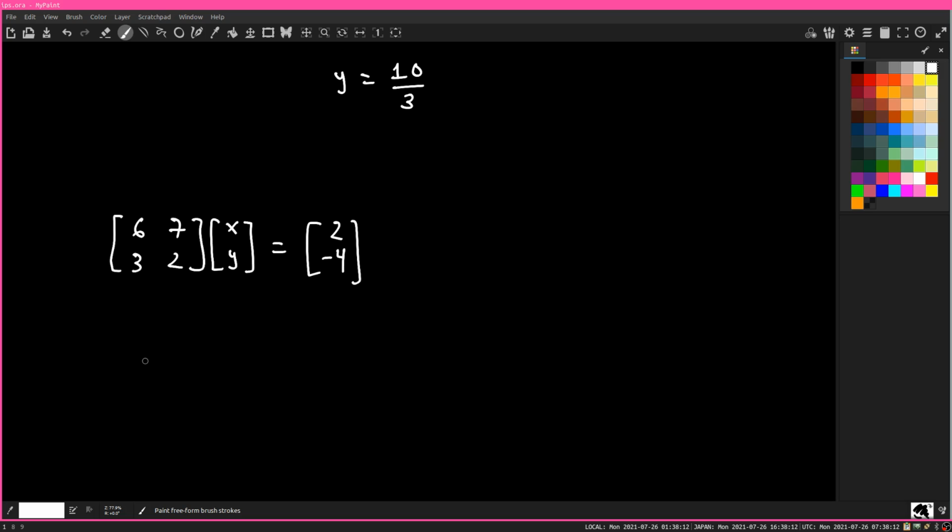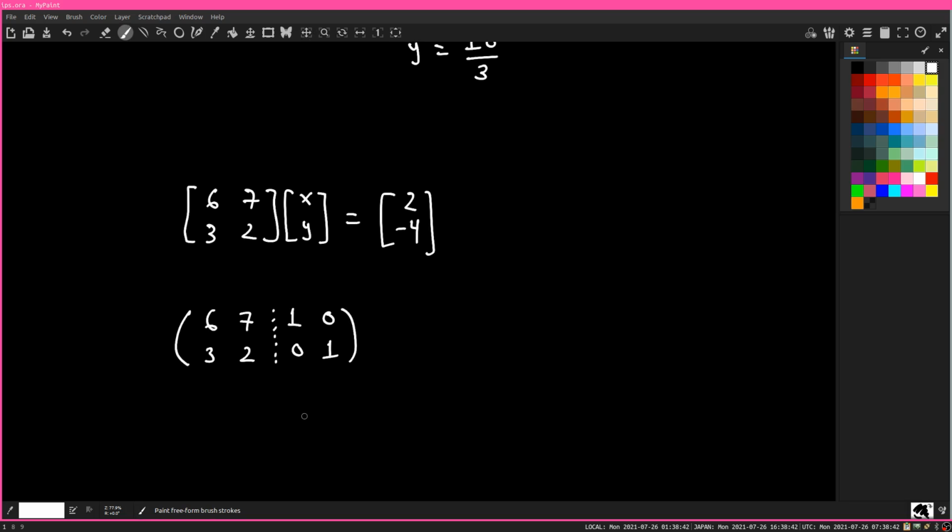I'll write 6, 7, 3, 2, and then I'm going to put a dotted line here, and write down the identity matrix.